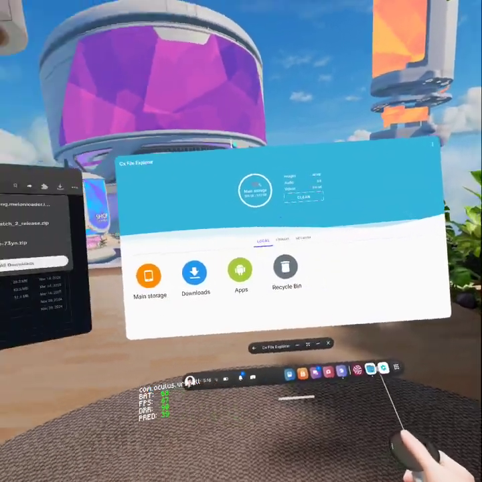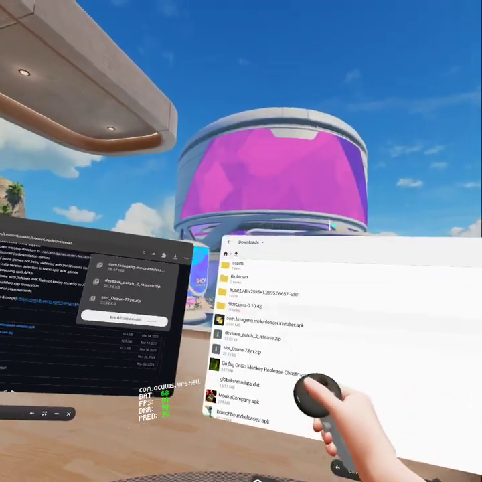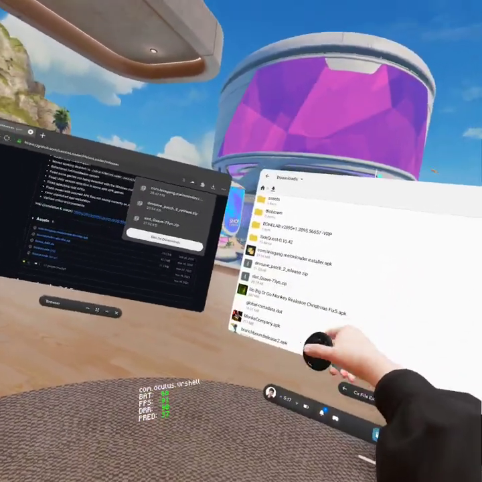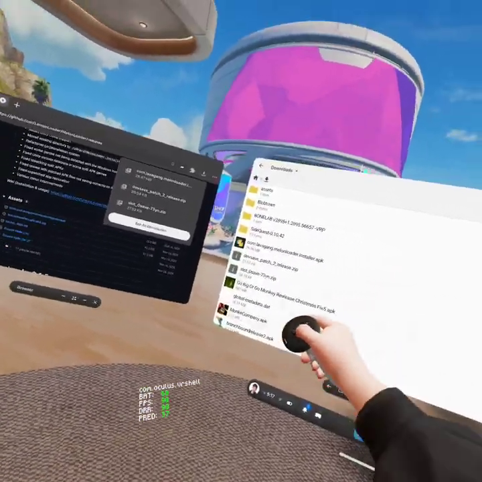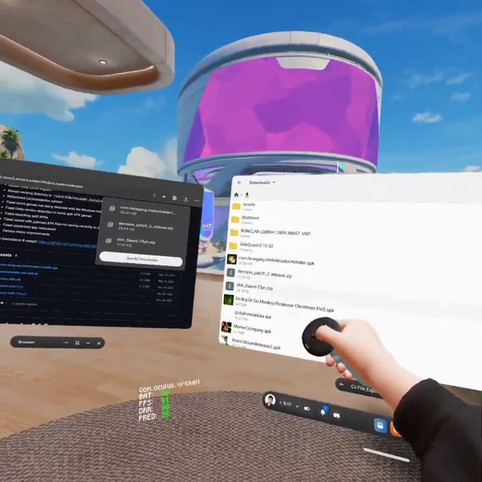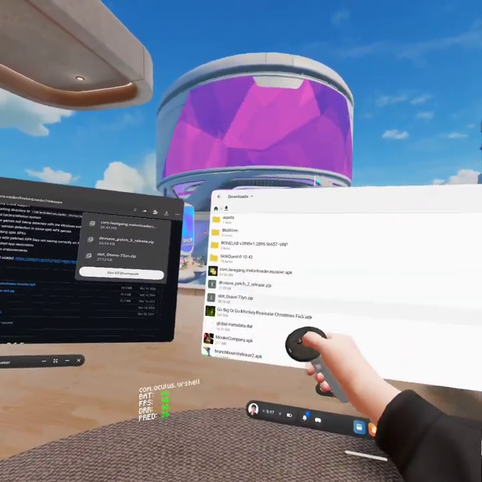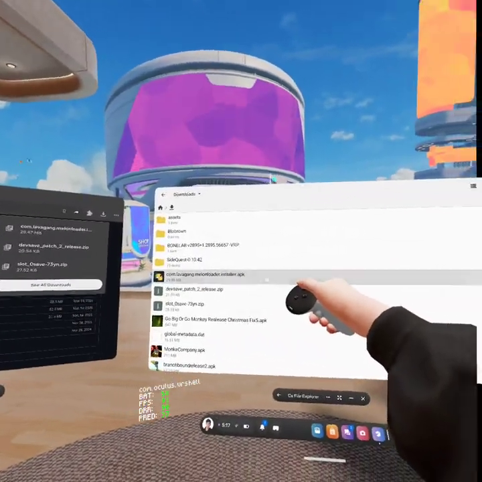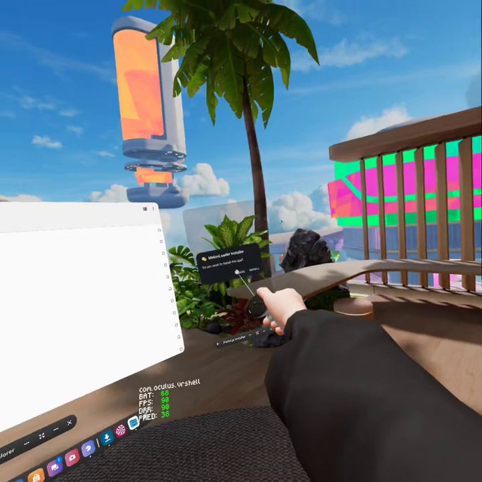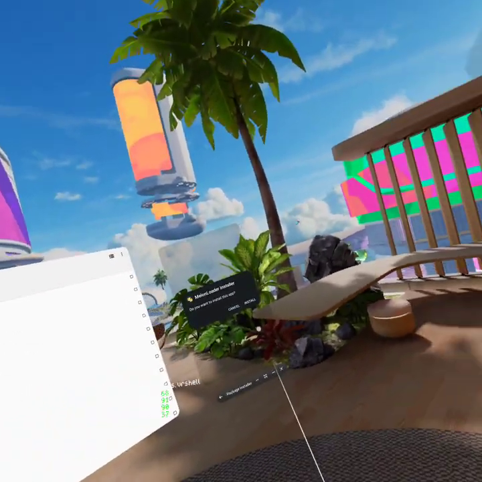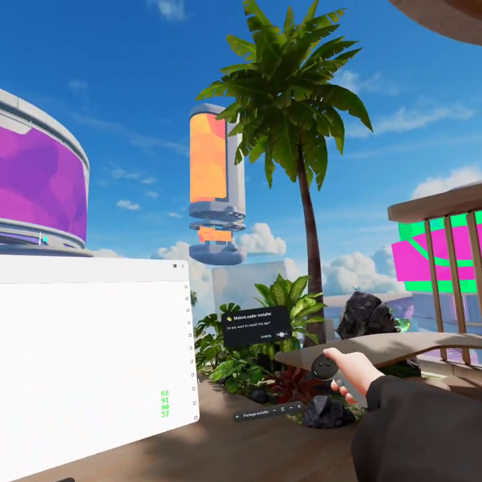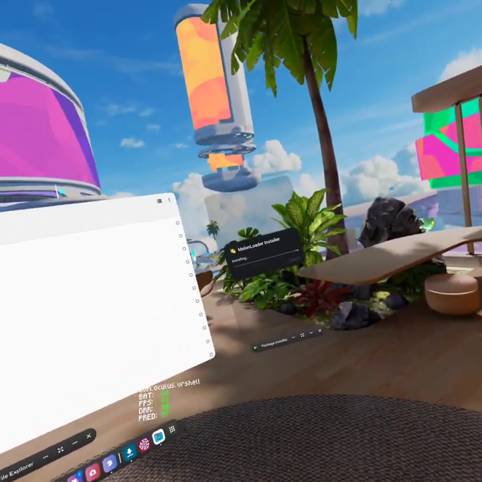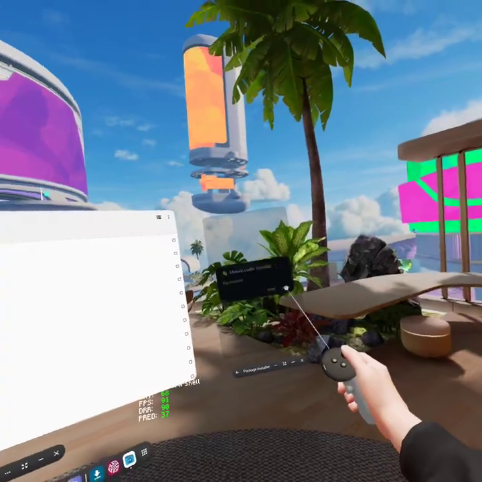So go to CX File Explorer, Downloads, and then right here you'll see this. I tried to do this, but I couldn't get it, so just ignore it. So press this, and this will come up. You want to press install. Then press open.